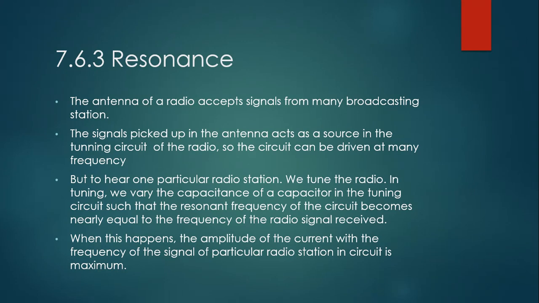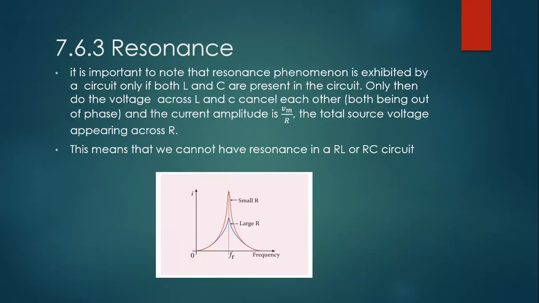When this happens, the amplitude of current at the frequency of the signal of the particular radio station is maximum. It is important to note that the resonance phenomenon is exhibited by the circuit only if both L and C are present in the circuit. Only then do the voltages across L and C cancel each other, both being out of phase, and the current amplitude is Vm upon R, the total source voltage appearing across R. That means we cannot have resonance in an RL or RC circuit. If you are using an RL circuit or RC circuit, then you will not get resonance.